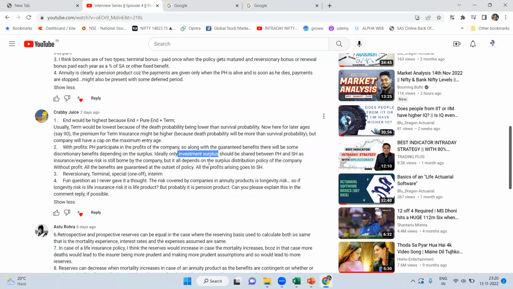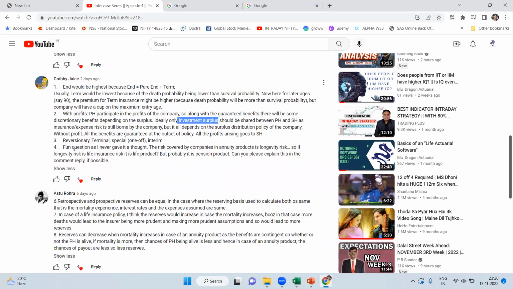It's not that the investment surplus will be shared, but over a period of time, as I mentioned, investment surplus will be the highest surplus. So the others would be very minimal. It's almost equal. It will be like 100 would be investment surplus, and 0.5 and 0.5 would be mortality and lapse. So it is almost equivalent of saying that the investment surplus will be shared, but that's not the case. Reversion in terminal, special, one-off, interim.